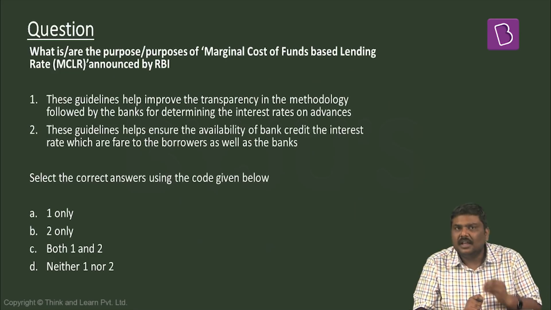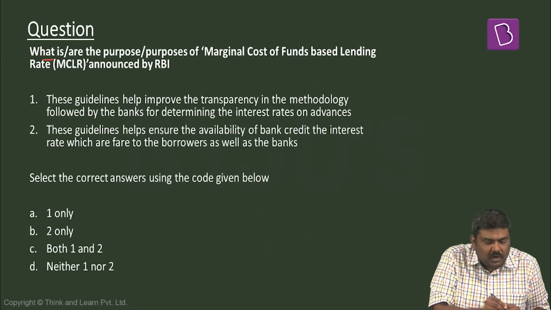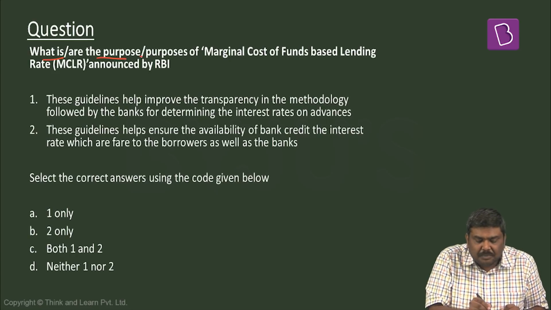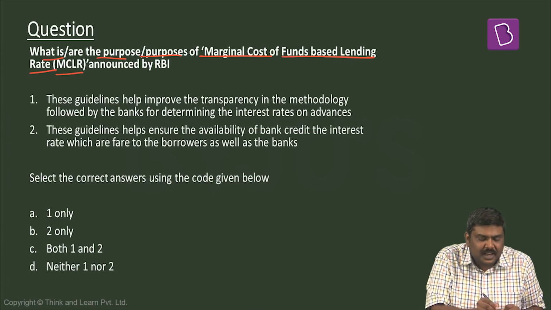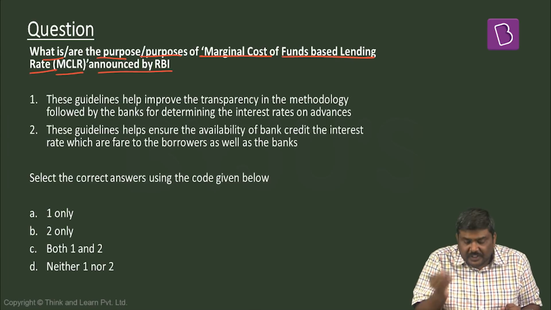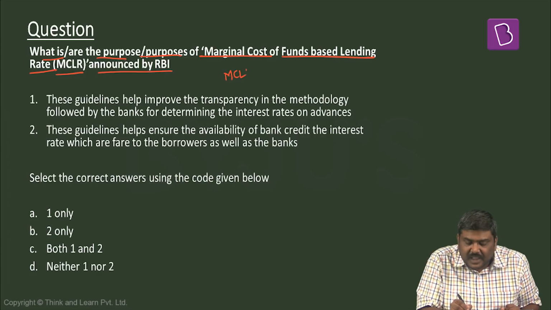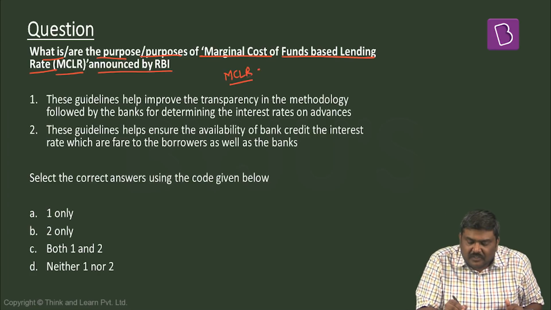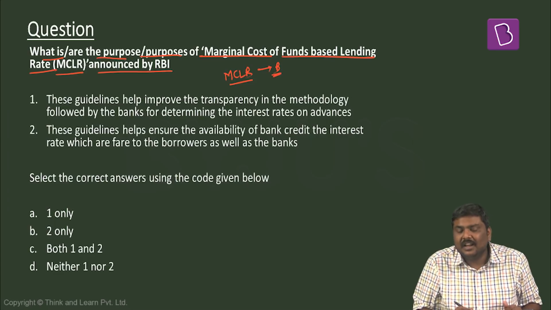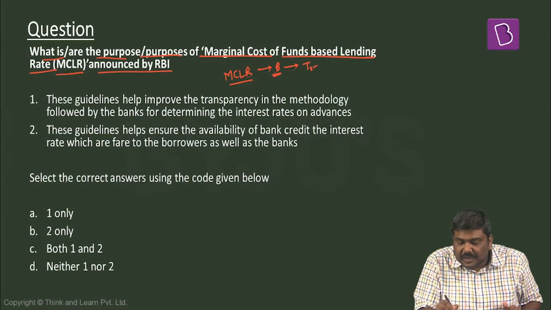Now based on this, let's have a look at a question. What is or are the purpose or the purposes of marginal cost of funds based lending rate, MCLR, announced by RBI? Now with introduction of MCLR, basically RBI wanted to achieve very important objectives. One, whenever the banks will decide their lending rate, it should be as much transparent as possible.